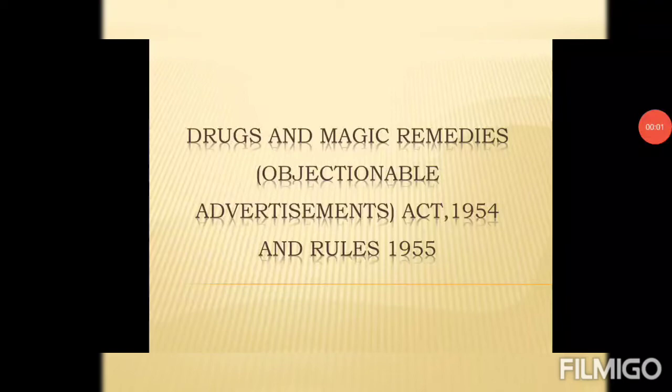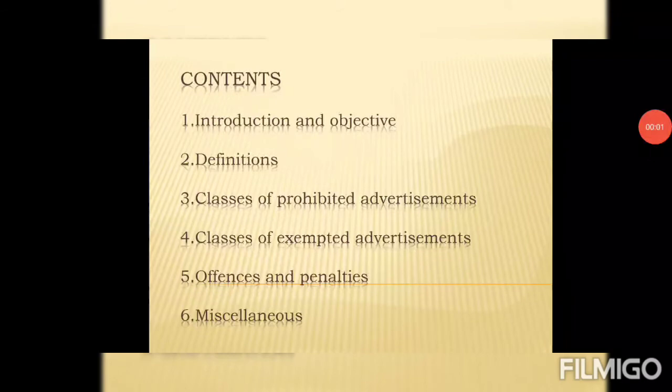Today we are going to see the chapter from Pharmaceutical Jurisprudence which is known as Drugs and Magic Remedies Act 1954 and Rules 1955. This act is also known as Objectionable Advertisement Act. We will study this chapter in two parts. In the first part we will see the introduction, objective and definitions in this chapter. And in the second part we will see classes of prohibited advertisement, classes of exempted advertisement, offenses and penalties.